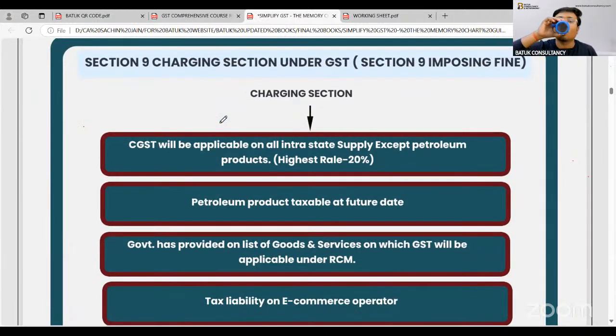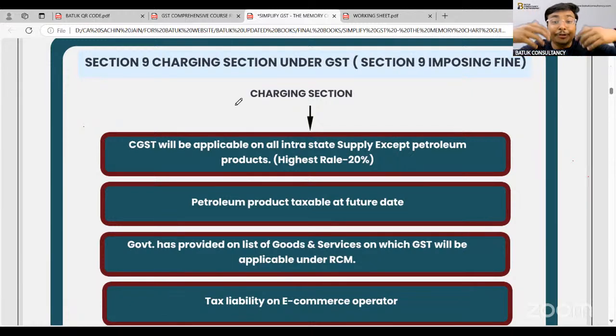Section number 9, the charging section. Sir, the government has decided that yes, GST will be applicable to the whole of India. These are the officers, these are the powers of that officer, and we are also going to authorize the officers, and also decide which particular activity or transaction will be treated as a supply, and the bifurcation that this is a supply of goods, this is a supply of services, this is a composite supply, this is a mixed supply. Now the question is what type of tax will be applicable? What will be the rate of GST which will be applicable?